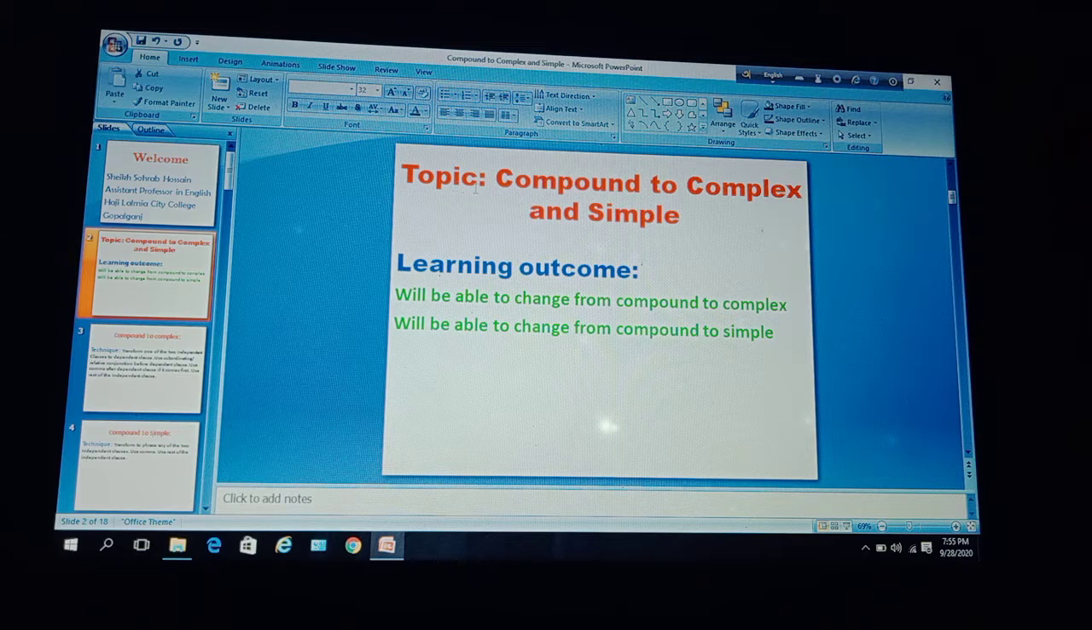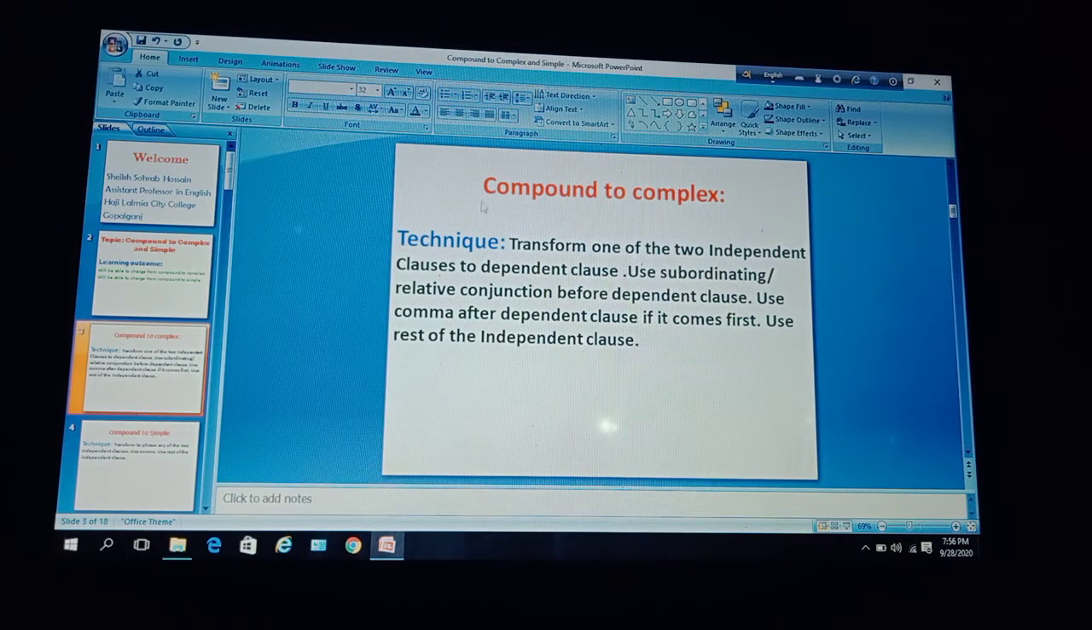Dear learners, today's topic is compound to complex and simple. Learning outcome of today's topic: you will be able to change from compound to complex, and you will be able to change from compound to simple. First of all, we will learn how we can make compound to complex.